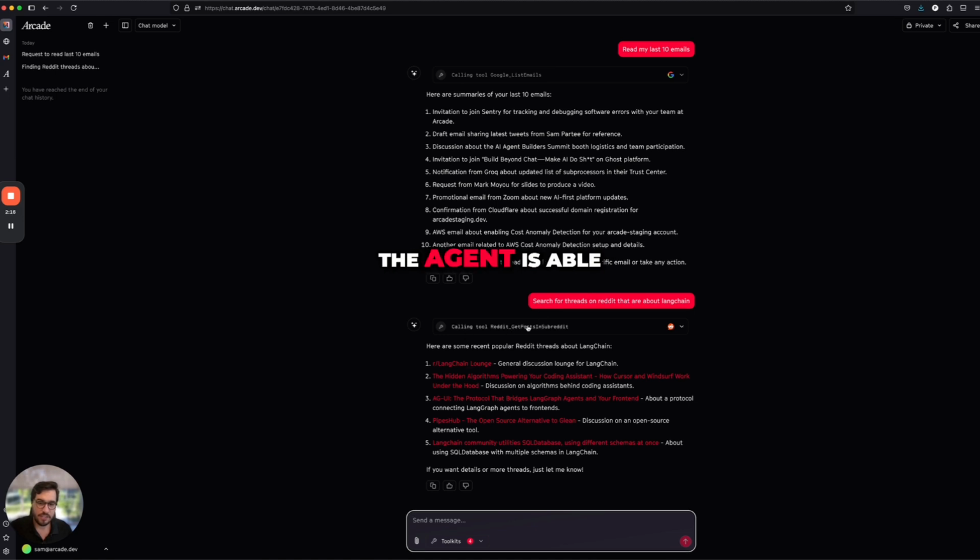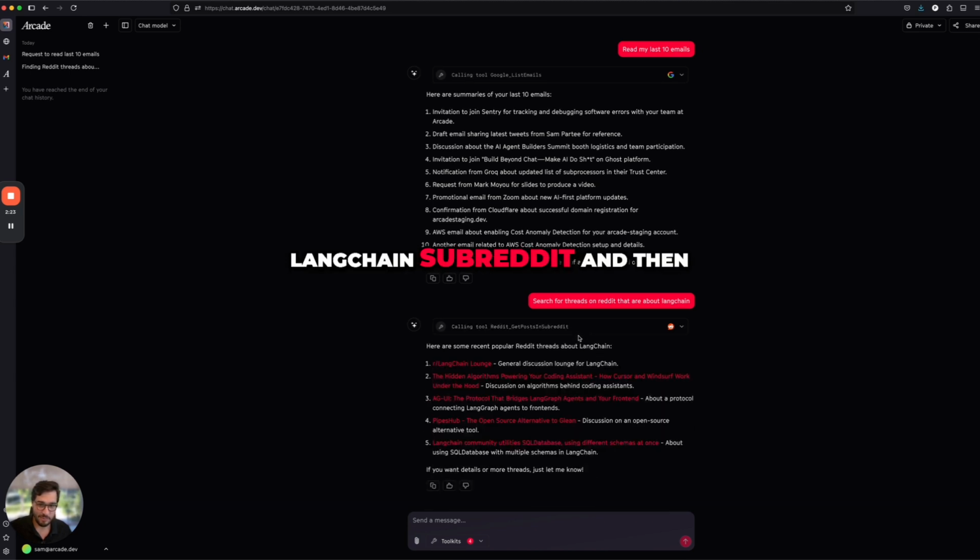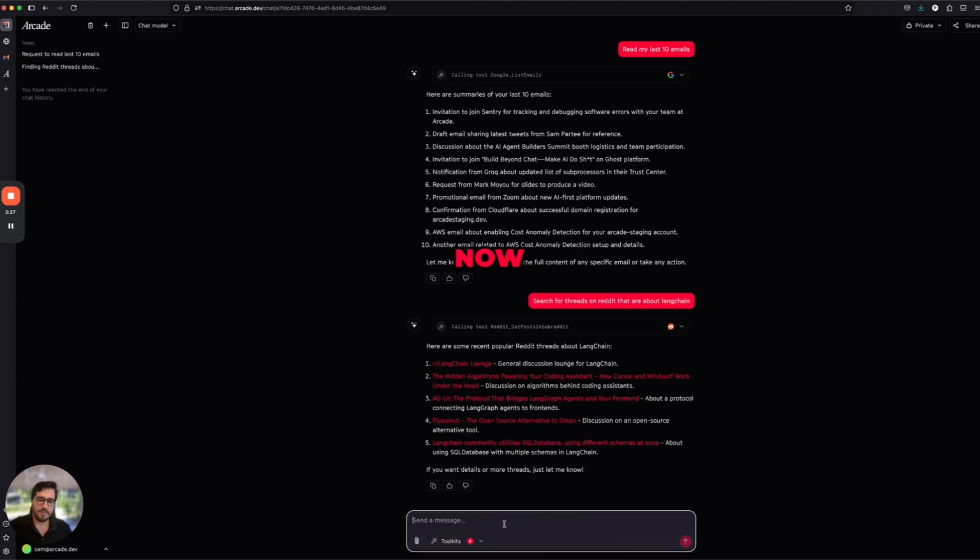So you'll see that the agent is able to call this tool, get posts in subreddit. It chooses to pick the hot listing of the LangChain subreddit, and then lists out some various pieces. Now, so far this has been getting context, but the real power of being able to do auth is being able to perform actions on behalf of the end user. Obtaining context is one thing, but being able to actually do something, work on behalf of a user, is an extremely unique and exciting part of what Arcade brings to agent development.